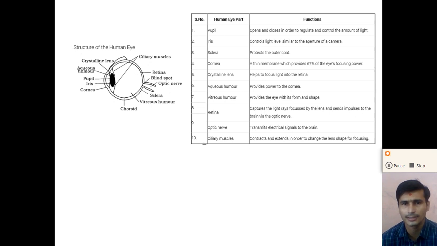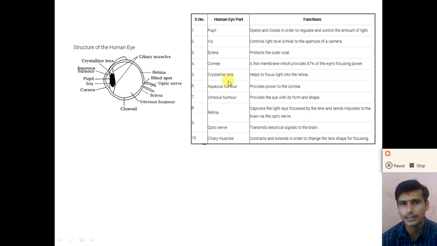Another part is the cornea. What is the cornea? A thin membrane which provides 67% of the eye's focusing power. So what is the function of the cornea? The light enters through the cornea. Most of the light enters through the cornea.